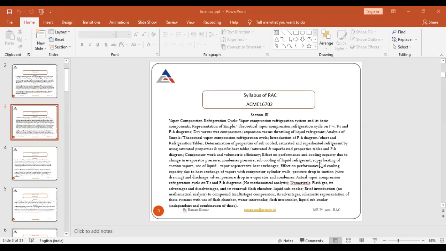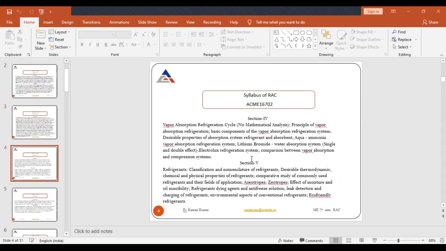Okay. So what is the effect of the cooling capacity and condenser pressure, subcooling of the liquid refrigerant, superheating, suction vapor pressure, okay, on the COP? So what will be the effect of all this? What if I increase the exhaust pressure? What if I decrease the inlet pressure? So what will be the effect on the COP if I subcool the liquid refrigerant? So I will cover all these topics under this section 3.